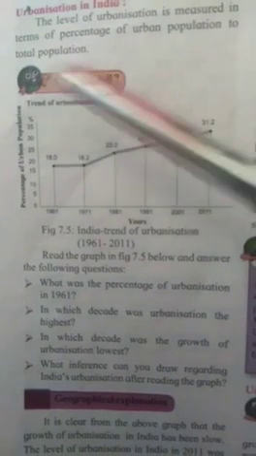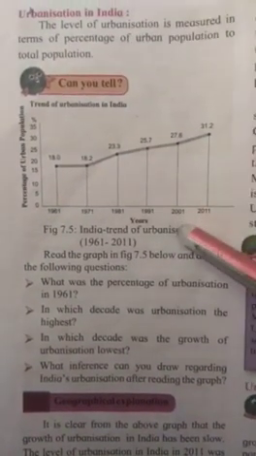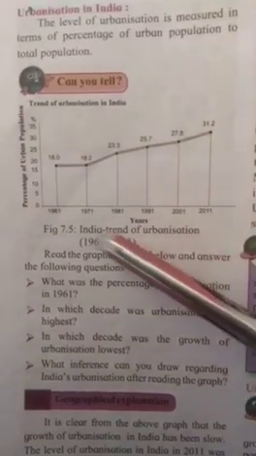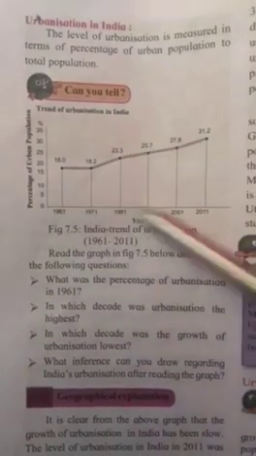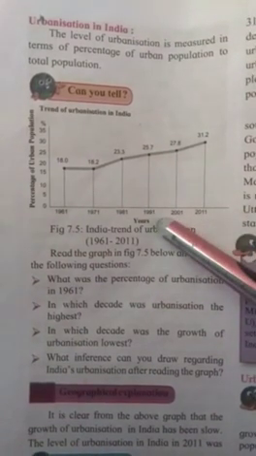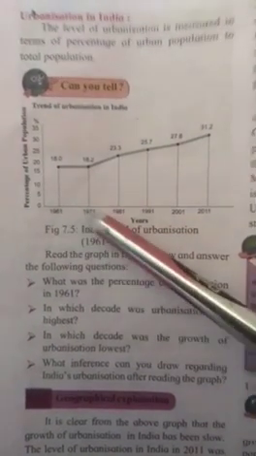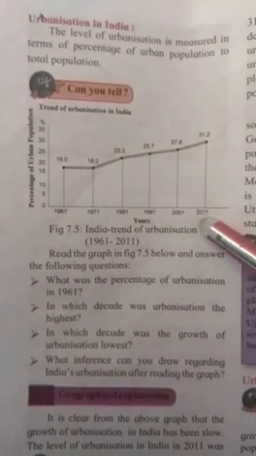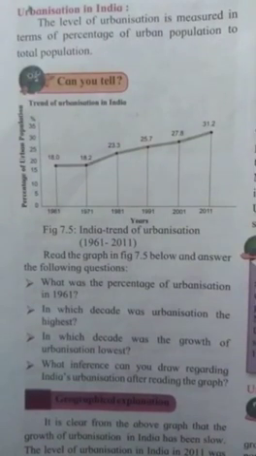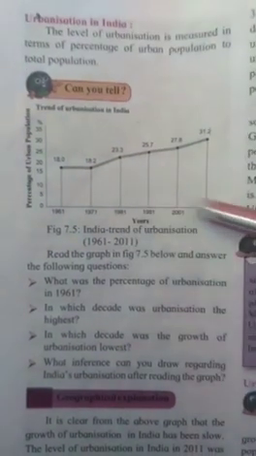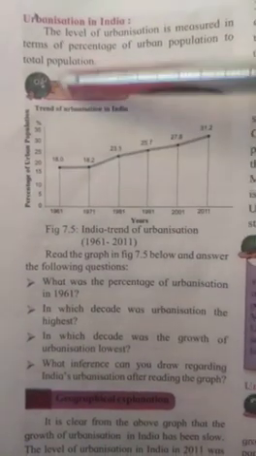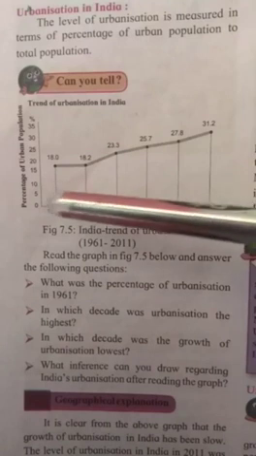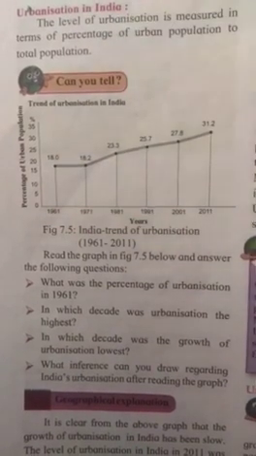You can see here I have selected one graph from the 7th lesson. It is about the trend of urbanization in India. So there are two axes shown here. One is the x-axis, in which the years are shown: 1961, 1971, 1981, 91, 2001 and 2011. And so this is horizontal, and the vertical line, that is the y-axis, is shown with the percentage of urban population: 0, 5, 10, you can see the numbers here.